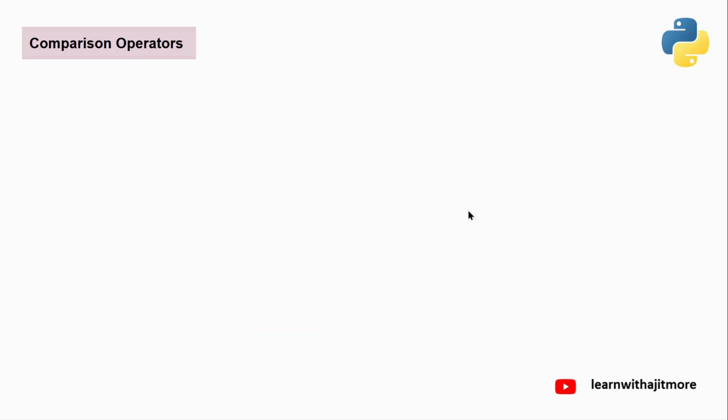Okay? And one last point I forgot to tell you about this: in case of comparison operators, they follow the chain rule. Again, maths only. That's what at every point I'll try to tell you, how Python goes old school style. In our school days, we learned the transitivity rule.